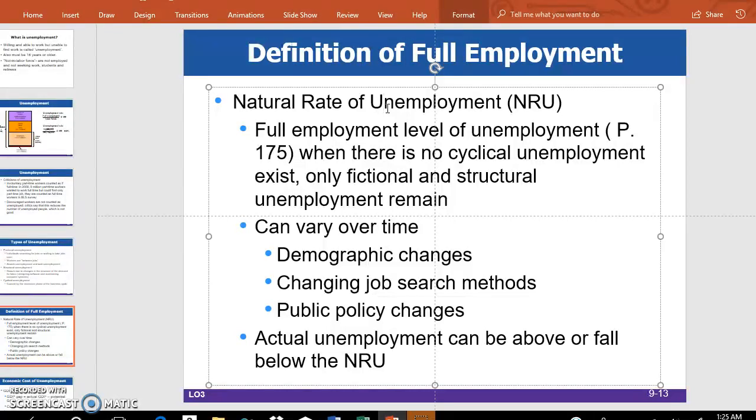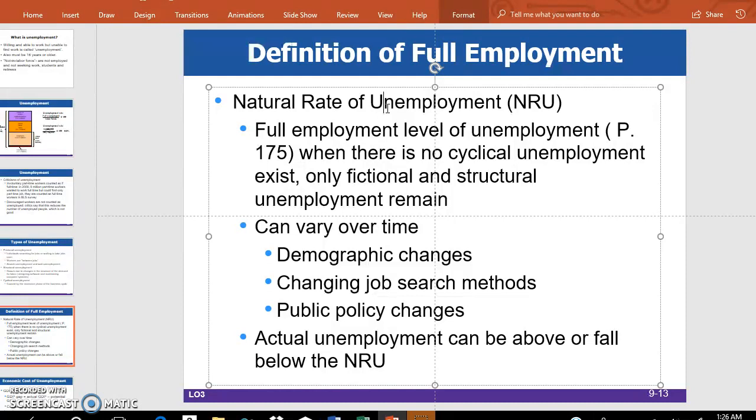We have the actual unemployment rate in the economy, which will include the cyclical unemployment also. But NRU doesn't include it. Assume that cyclical unemployment is zero. Only the other two types of unemployment remain in the NRU. That is how it is calculated, right?